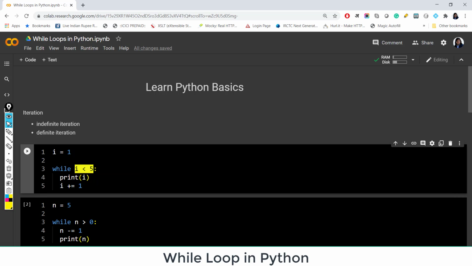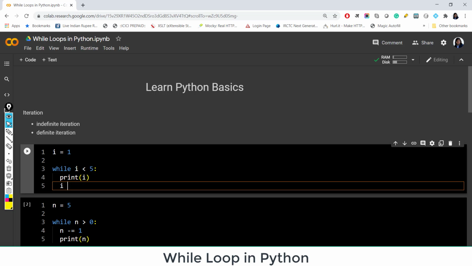So print I means it will print that particular value of I. And here what I am doing is I am reassigning the value of I. I am updating the value of I. And what does it mean? I am writing I plus equal to 1. It is basically an assignment operator. We can also write it like this, I equal to I plus 1.